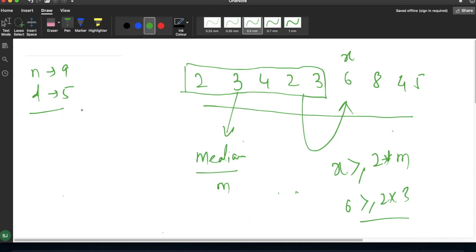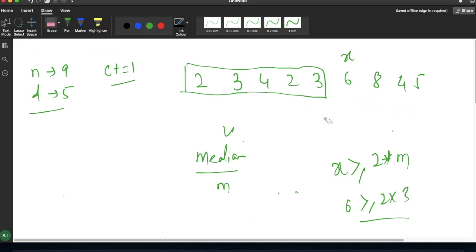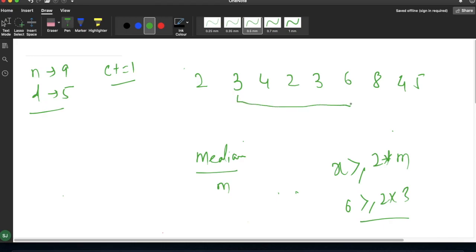I have to simply add 1 to the notification. So again I have to move forward for the next day's calculation. For the first 5 days we have calculated. Now we have to move to the next 5 days. So for the next 5 days, our values will be these. This one has been deleted. Now this will be my next 5 days.